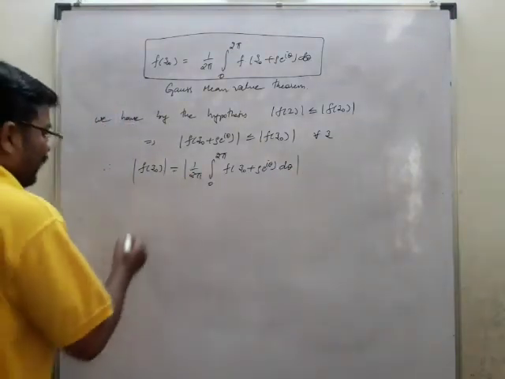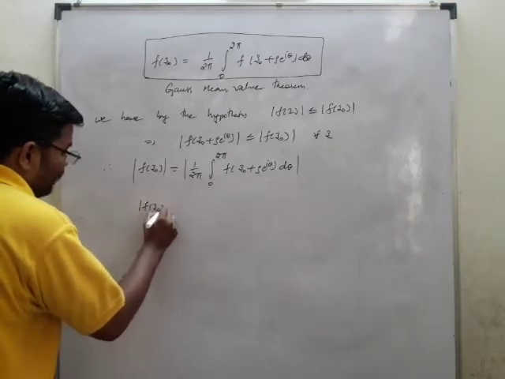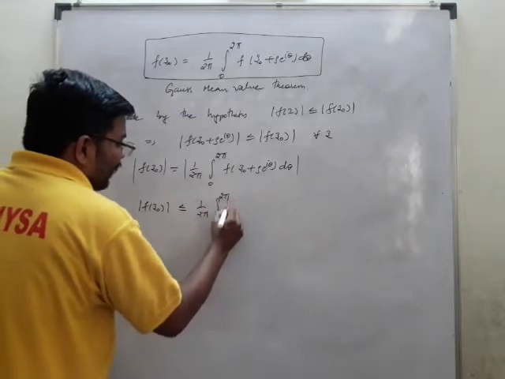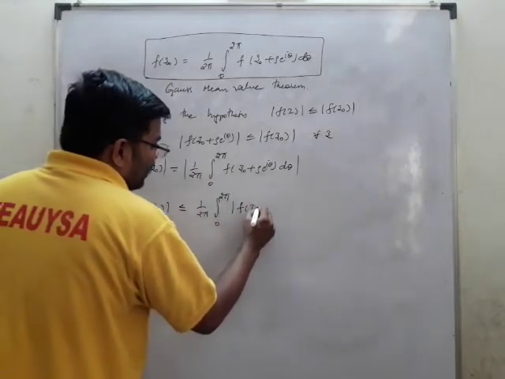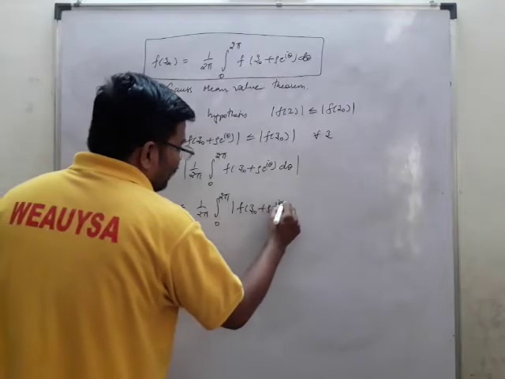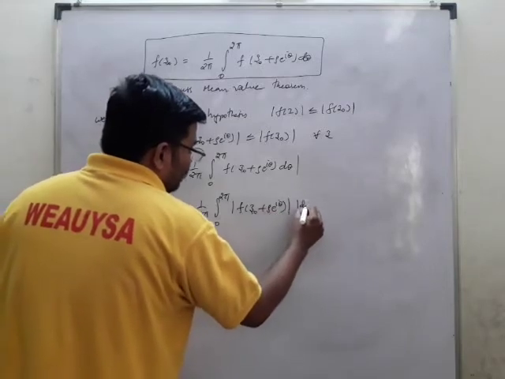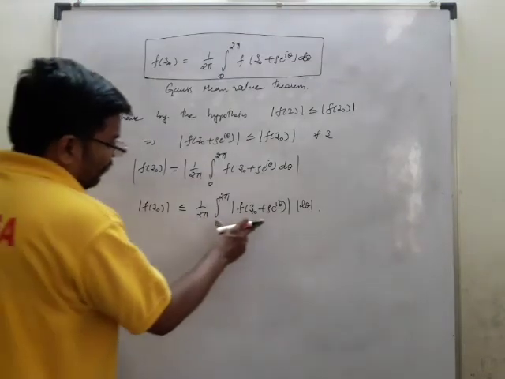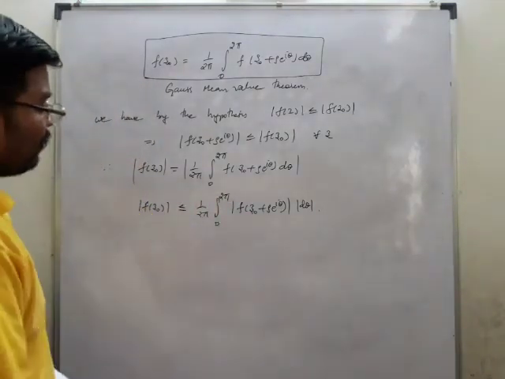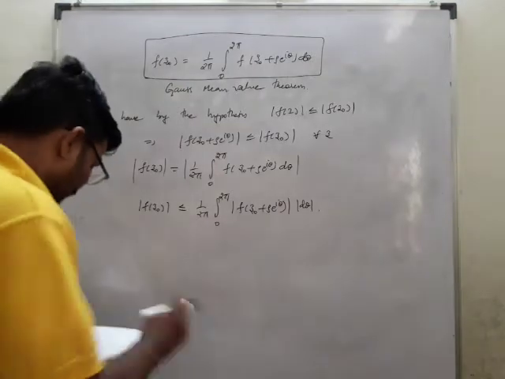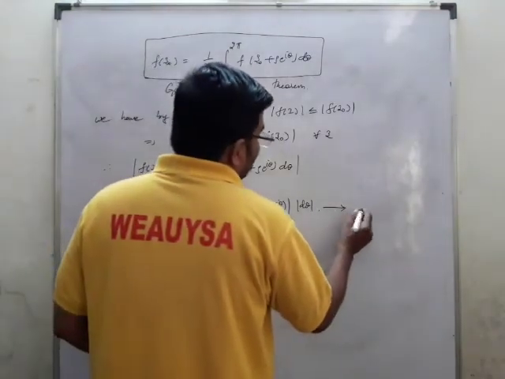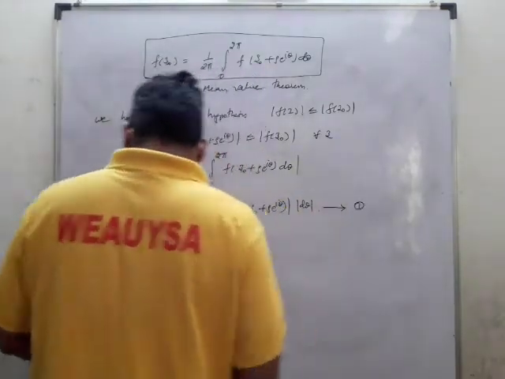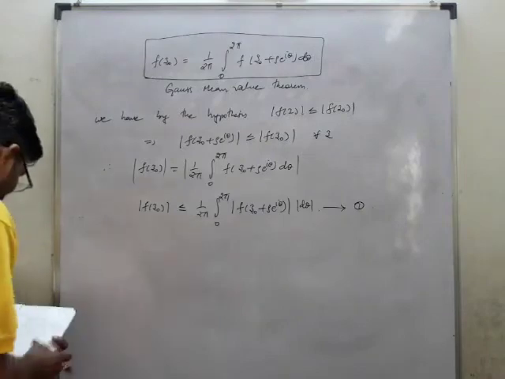So what you'll get is mod f(z₀) is less than or equal to 1/2π ∫₀^{2π} mod f(z₀ + ρe^{iθ}) dθ. You got it in this form. We'll take this as number 1, which we have taken.